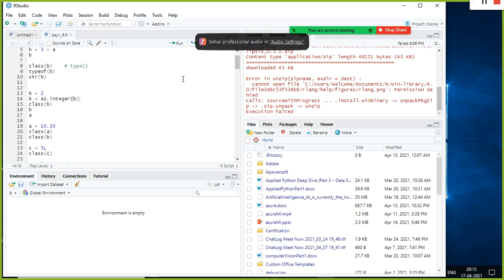But when it comes to data science, we define the problem statement, and right after the problem statement definition, we define the hypothesis, we formulate the hypothesis.